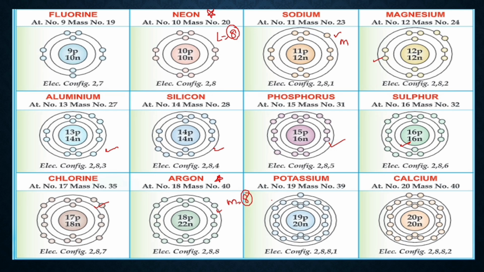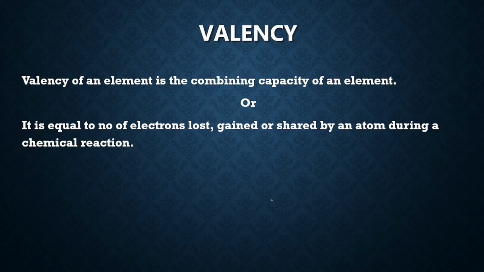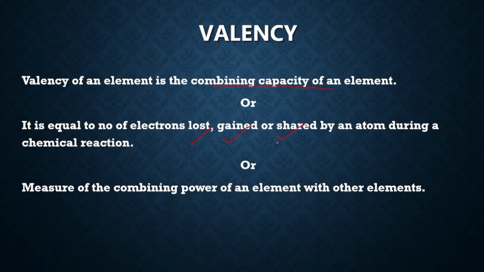The next question which can be asked here is, why do atoms form compounds? Because everything moves towards stability. So even elements want to be stable; an atom wants to be stable. To acquire a stable electronic configuration, an atom forms ions and participates in chemical reactions. So valency you have studied, valency you have understood. It is the combining capacity of an element, equal to the number of electrons lost, gained or shared by an atom during a chemical reaction, or you can say a measure of the combining power of an element with other elements.